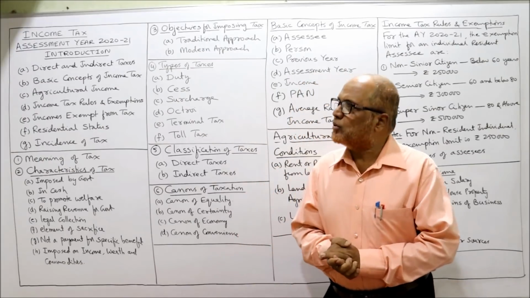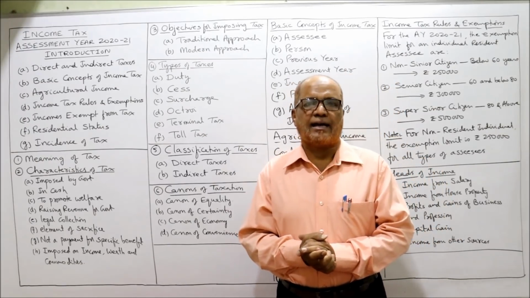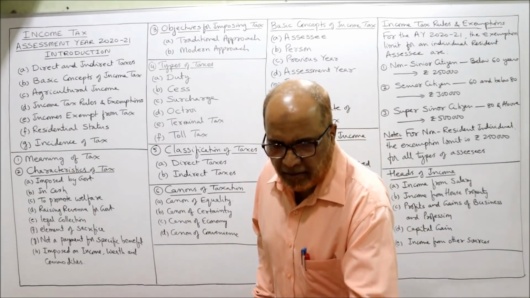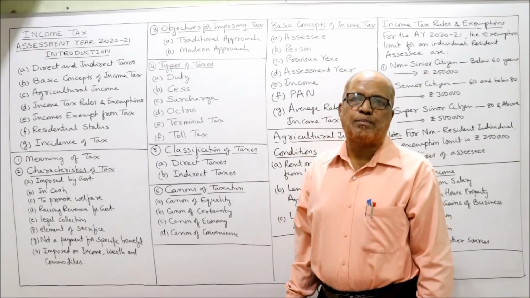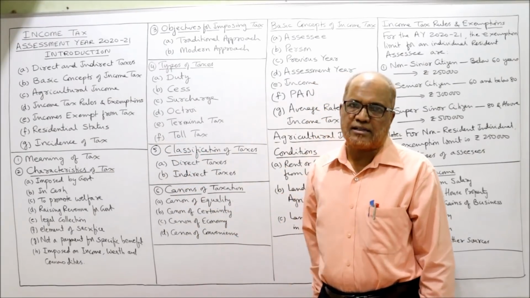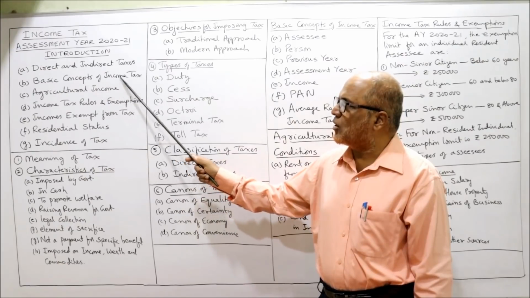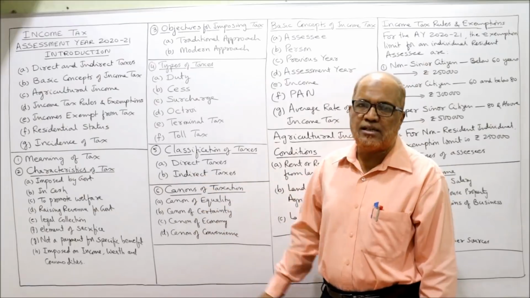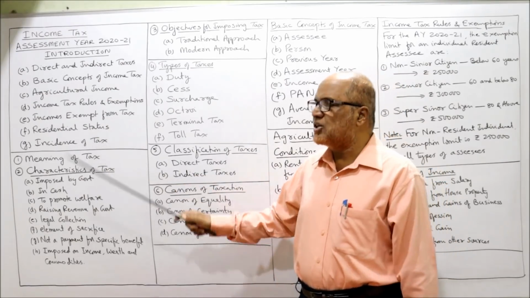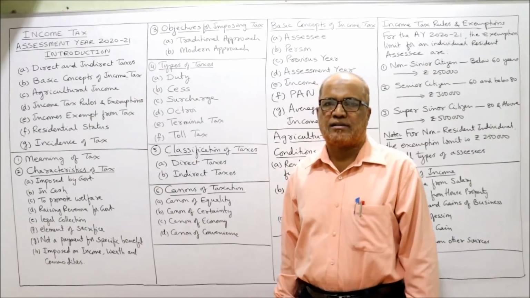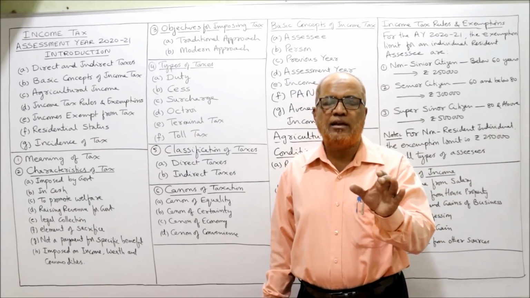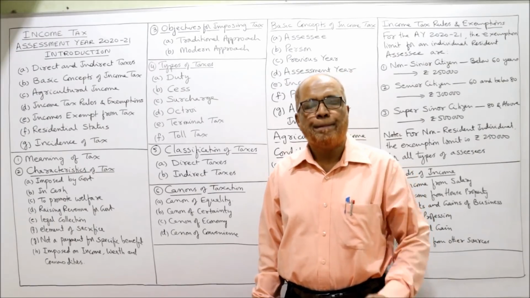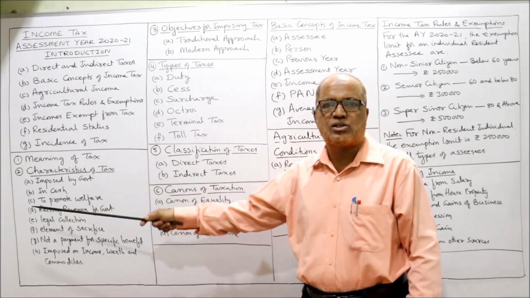So now I am going to start the subject income tax for the assessment year 2021. Now, see, in this video, I am going to explain the direct and indirect taxes, first part. Second part, basic concepts of income tax, agricultural income, income tax rules and exemptions, incomes exempt from tax, residential status, and incidence of tax. These are the topics I am going to explain in detail regarding the introduction to income tax. In examination, a theory question may be asked regarding all these concepts.